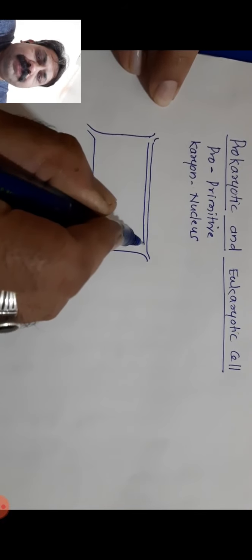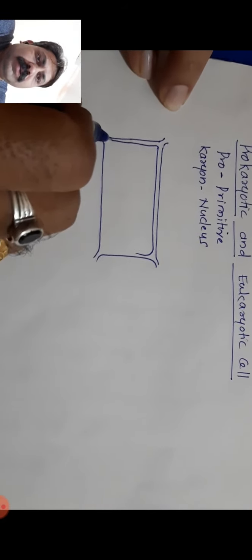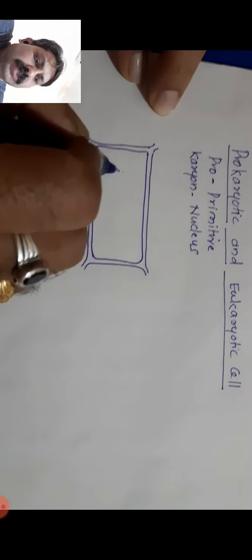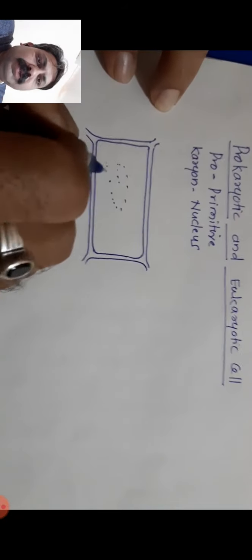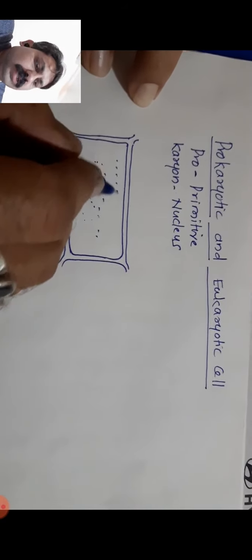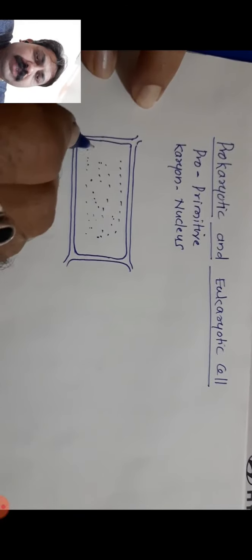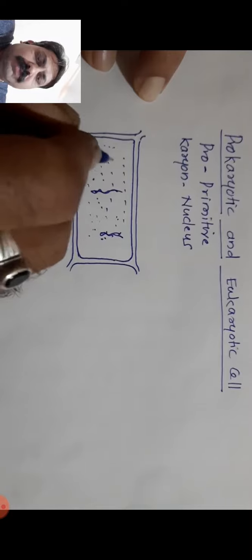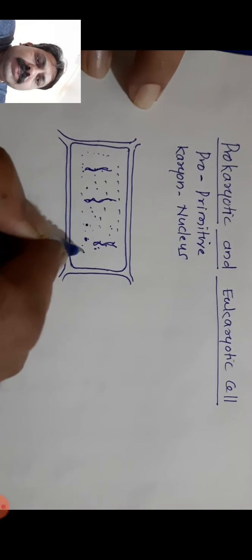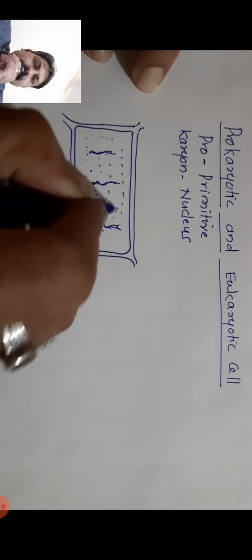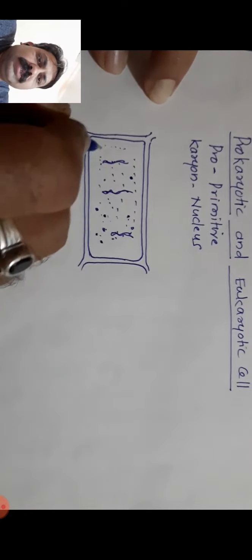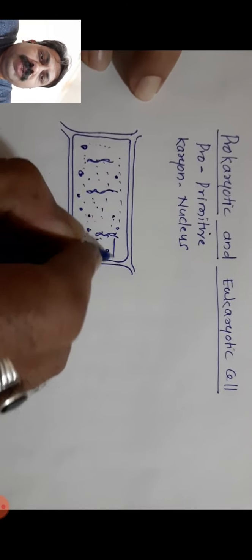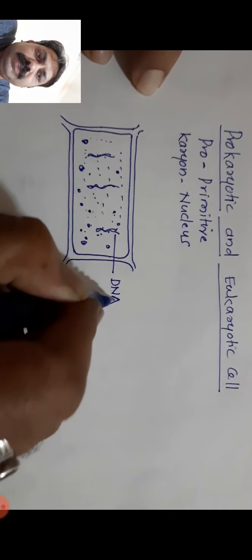Now in the figure, this is an example. So cells may be spherical, cells may be amoeboid, or cells with different shapes, either in bacteria or in primitive organisms we can find. Now these cells have some unique characteristics, as these cells are without nucleus or before the nucleus. The nucleus in prokaryotic cell is absent.